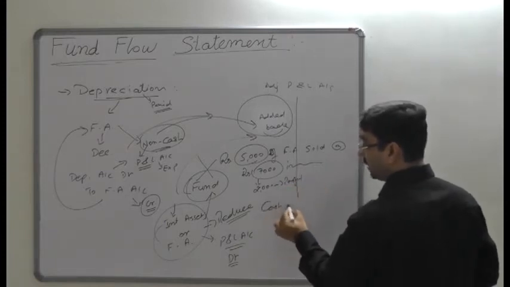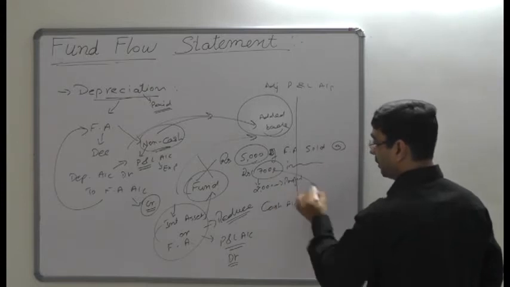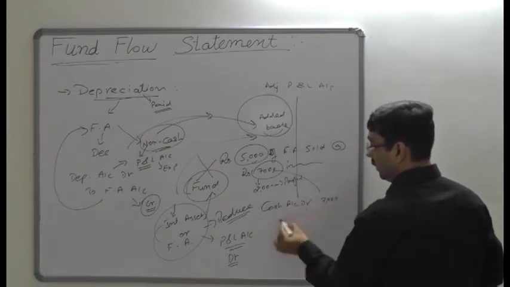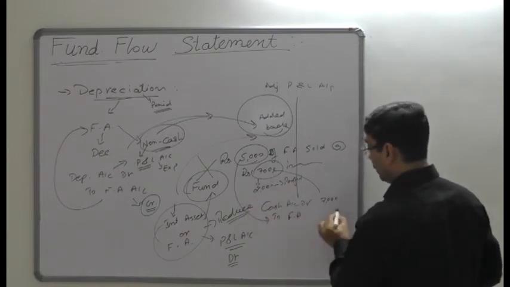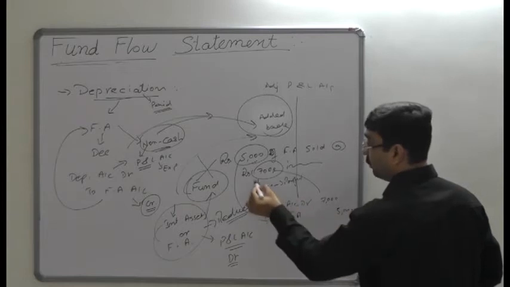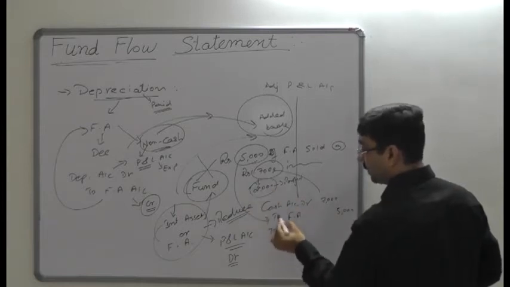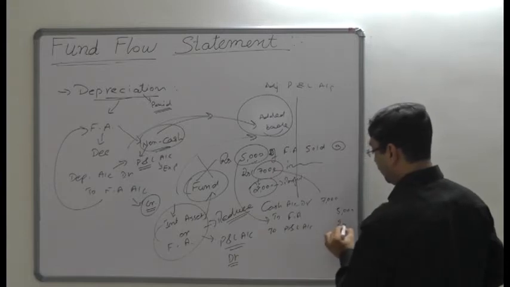Cash comes in, so cash account is debited. How much cash comes in? 7,000. How much property has been sold? What's the cost value of the property? That is 5,000, so fixed assets account is credited 5,000. And how much is the difference? That is 2,000, so the P&L account is credited because of the profit, 2,000 rupees profit credited.